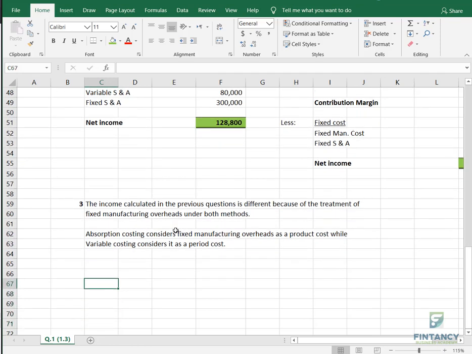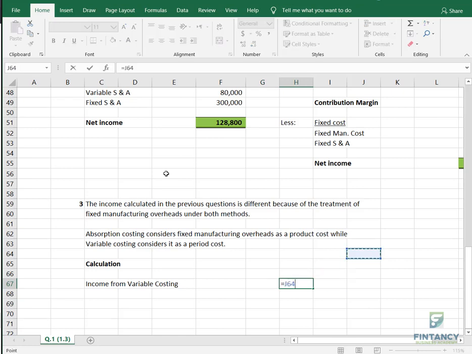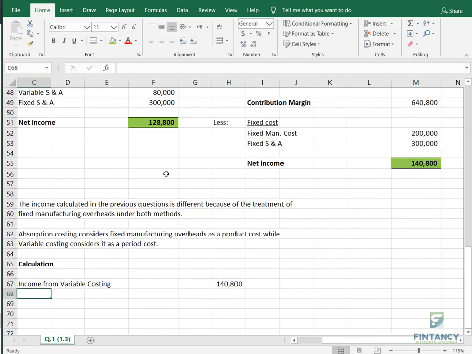Now if they ask calculation, we can do the calculation. This is also called reconciliation to prove it. So my friends, first of all, what you will do is you will start with the income from variable costing. Okay, what is the income from variable costing? Remember, it is this one.